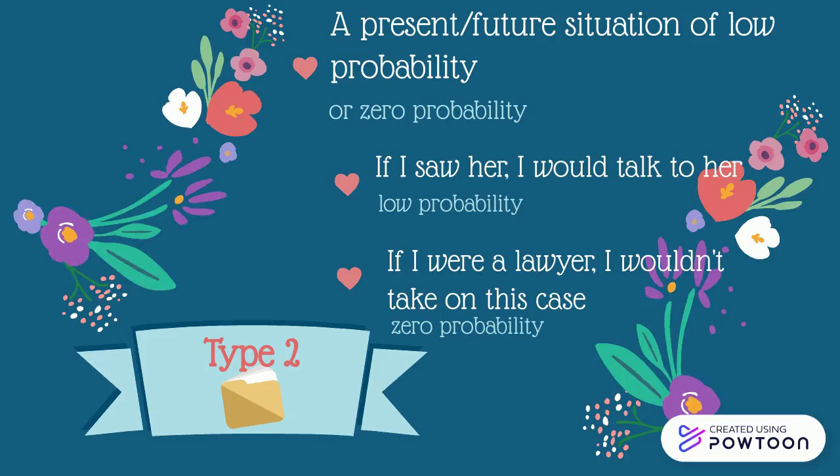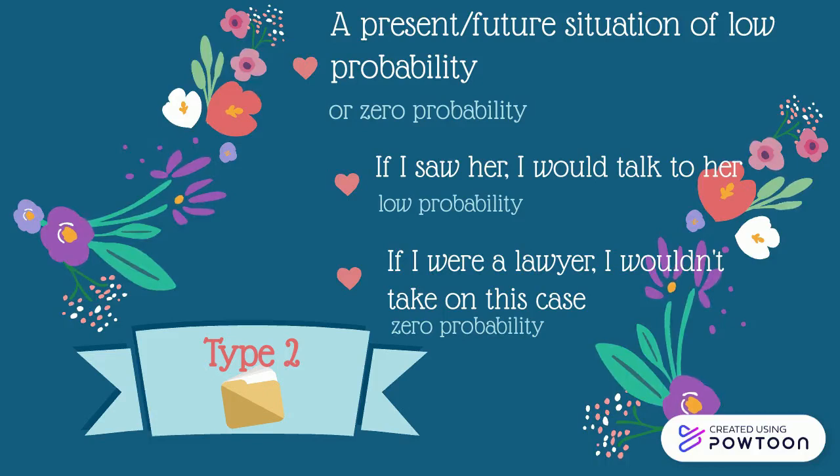Here I have 2 examples. The first one, if I saw her, I would talk to her. It has low probability because there is a moment that I will see her again tomorrow, maybe. The second one is, if I were a lawyer, I wouldn't take on this case. It means that I am not a lawyer. I just imagine that I were a lawyer.